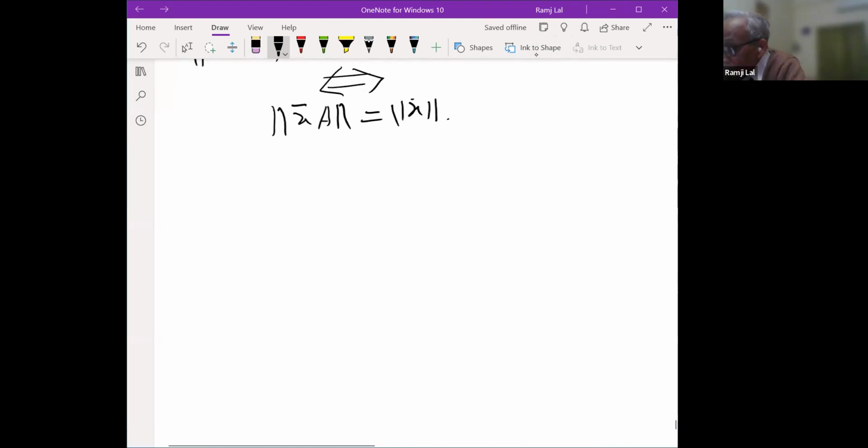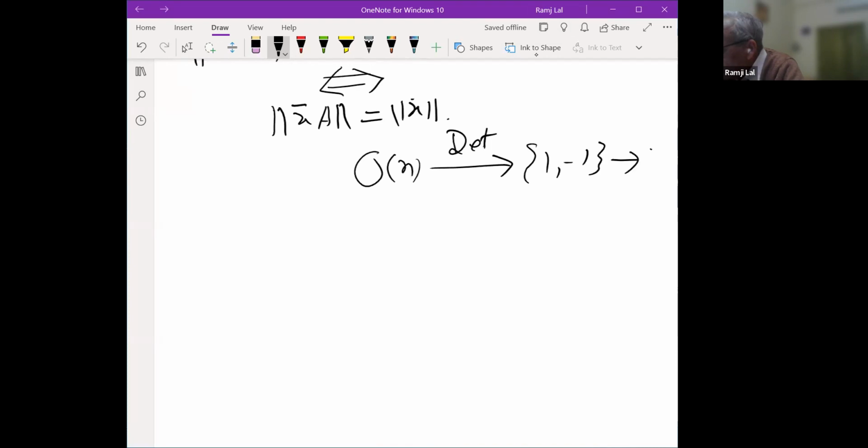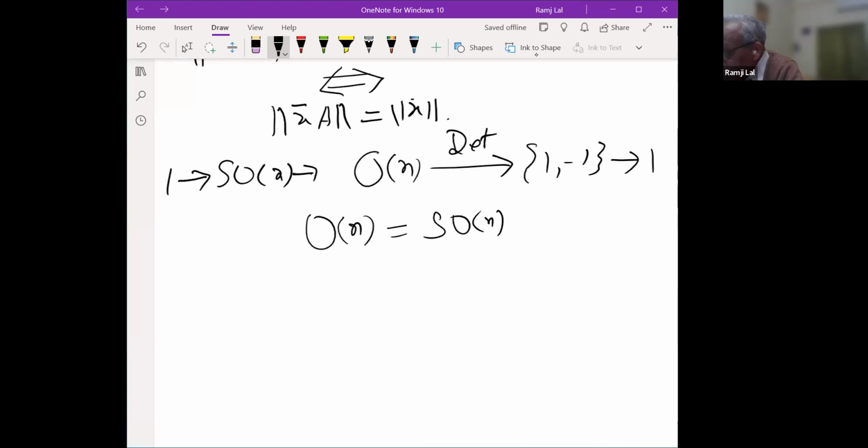Now again, I'll recall some of the properties of the orthogonal group O(n). We had the determinant map, which goes to {1, minus 1}, since the determinant of an orthogonal matrix is 1 or minus 1. The kernel is SO(n), the special orthogonal group. So this is an exact sequence, which is a split exact sequence, and I observed that O(n) is simply the semi-direct product of SO(n) and Z2, where Z2 is this group.